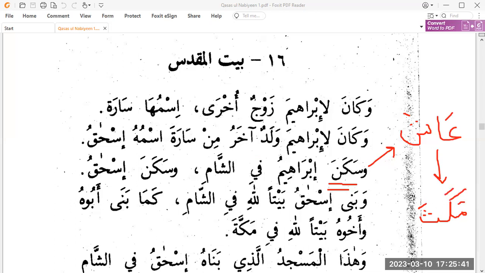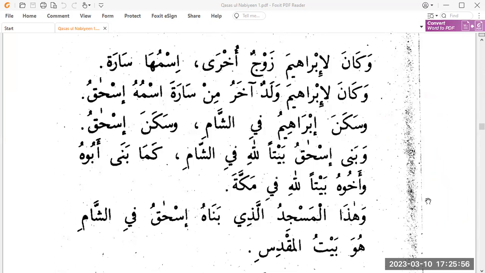Makatha also means to stay, although grammarians say that makatha would be used for a short stay. You can study this when you study grammar, but you can remember these two synonyms for sakana. Sakana means he lived. Who lived? Ibrahim, Sayyidina Ibrahim.